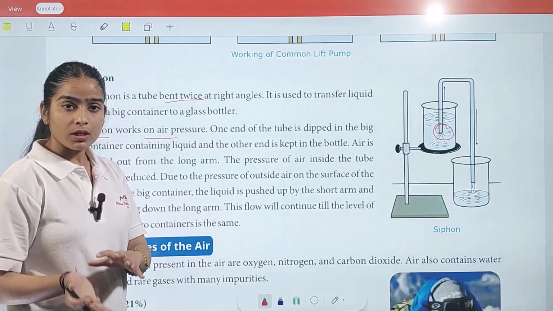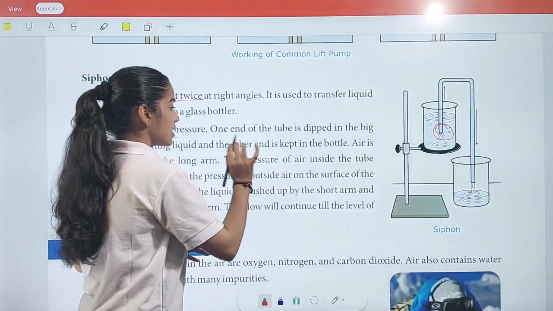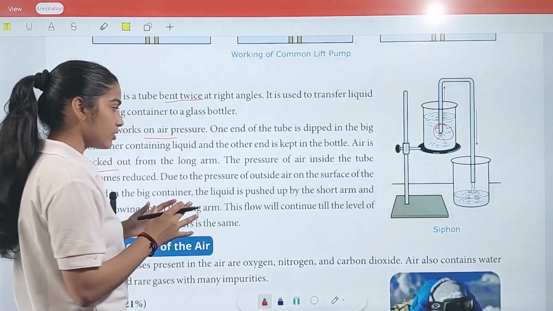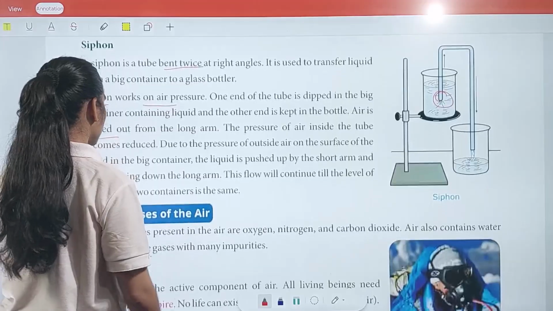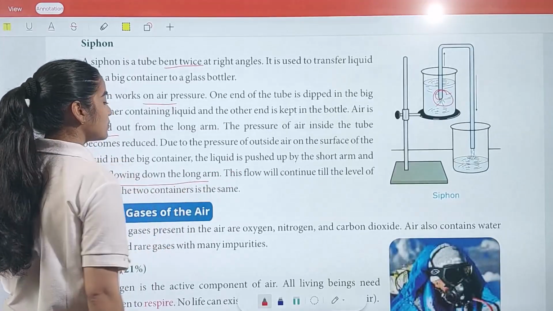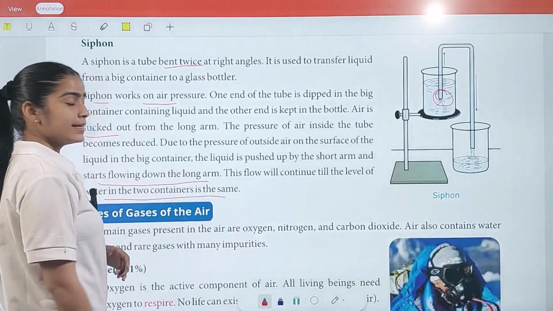For taking water outside from a big glass, you just have to reduce the air pressure. If we reduce the air pressure, the water comes out. So the liquid is pushed by the short arm and starts flowing down the long arm. This flow will continue till the level of water in the two containers is the same.